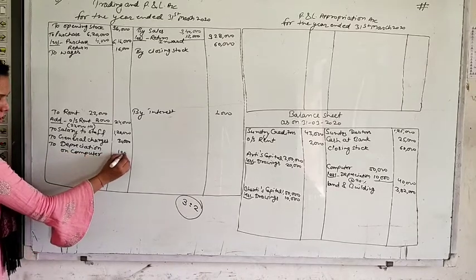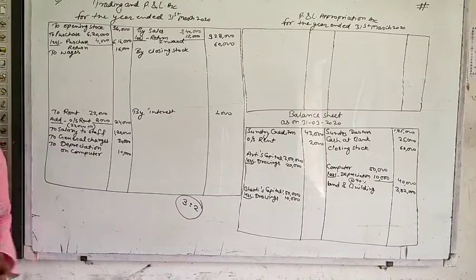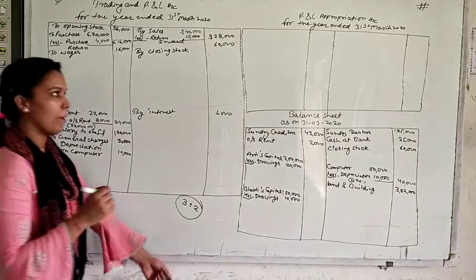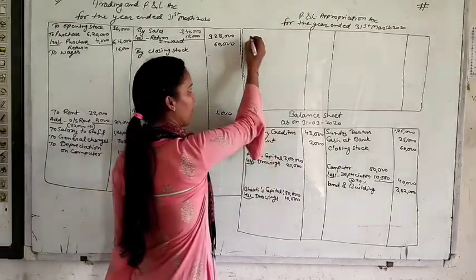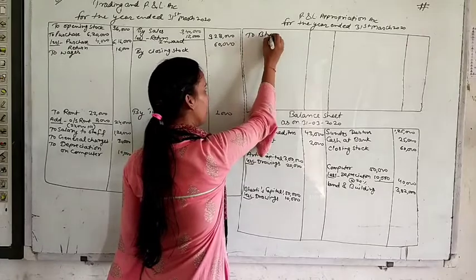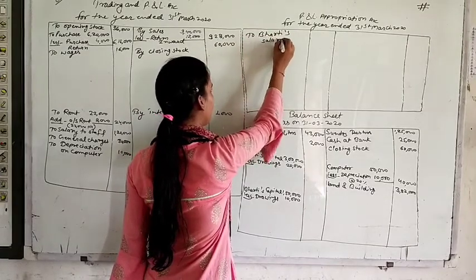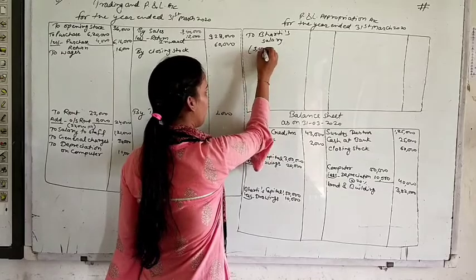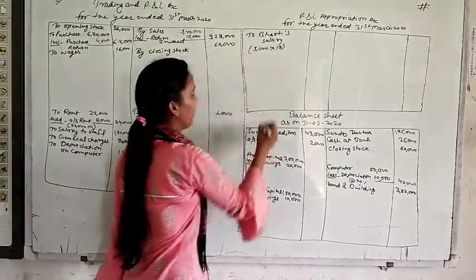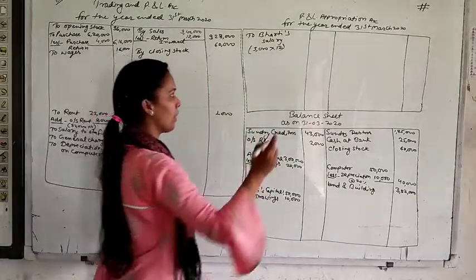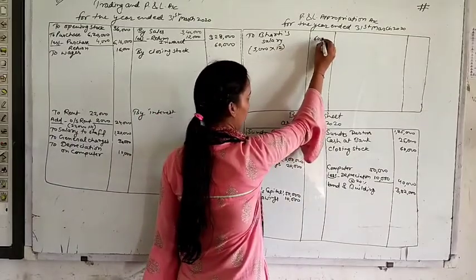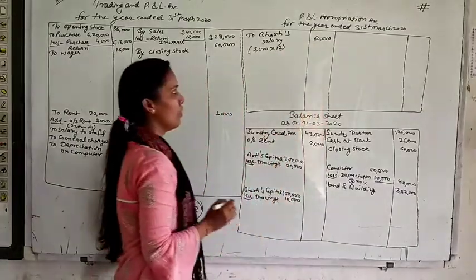it is 10,000. Last additional information is Bharti is to be allowed a salary of 5,000 per month. Bharti's salary is 5,000 per month. So write here to Bharti's salary, 5,000 rupees per month. So we will multiply 5,000 by 12. 5,000 multiplied by 12, 60,000 is the salary of Bharti.